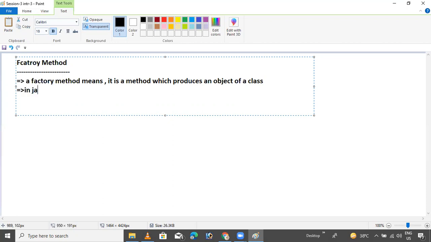Second point: in Java, it is not always easy to create an object of a class directly. In Java, object creation is costly work.